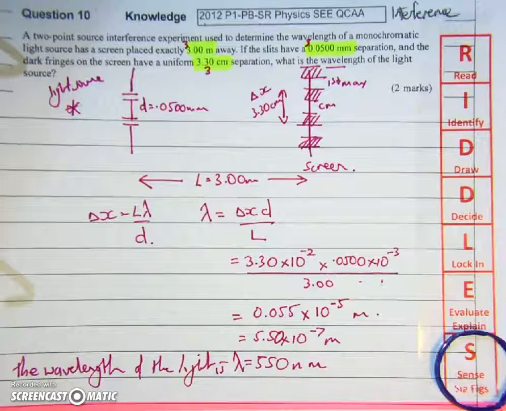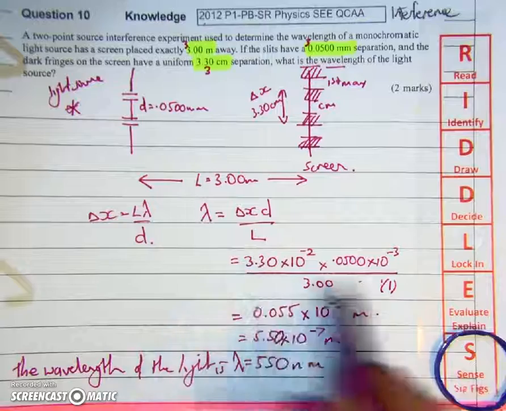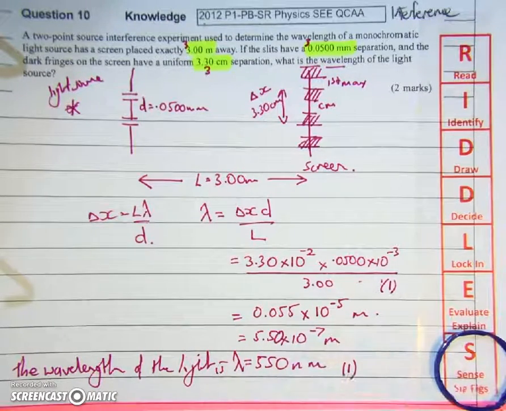For the particular marking scheme, this question is only worth 2 marks. You get 1 mark for putting the numbers into the formula, and you get 1 mark for doing the correct calculation at the end. There's your 2 marks for this particular question.